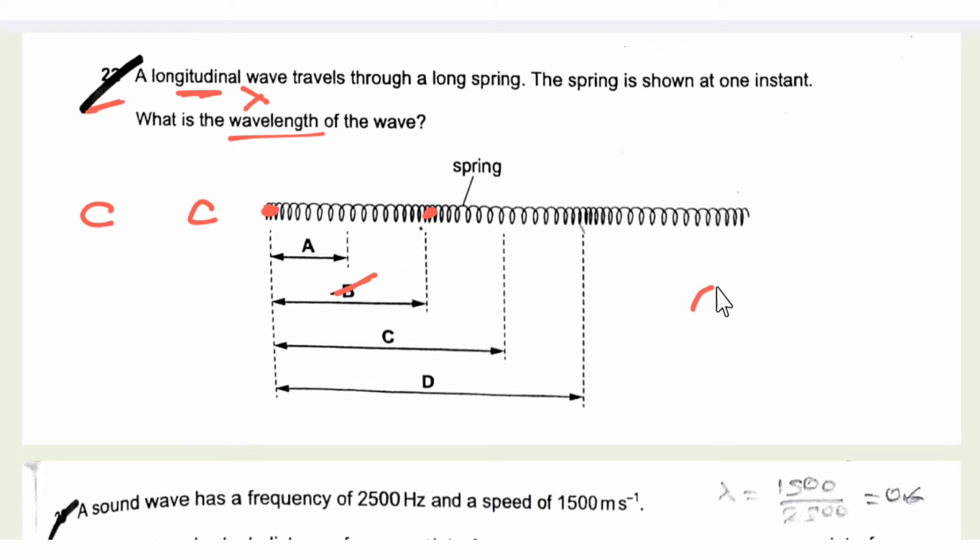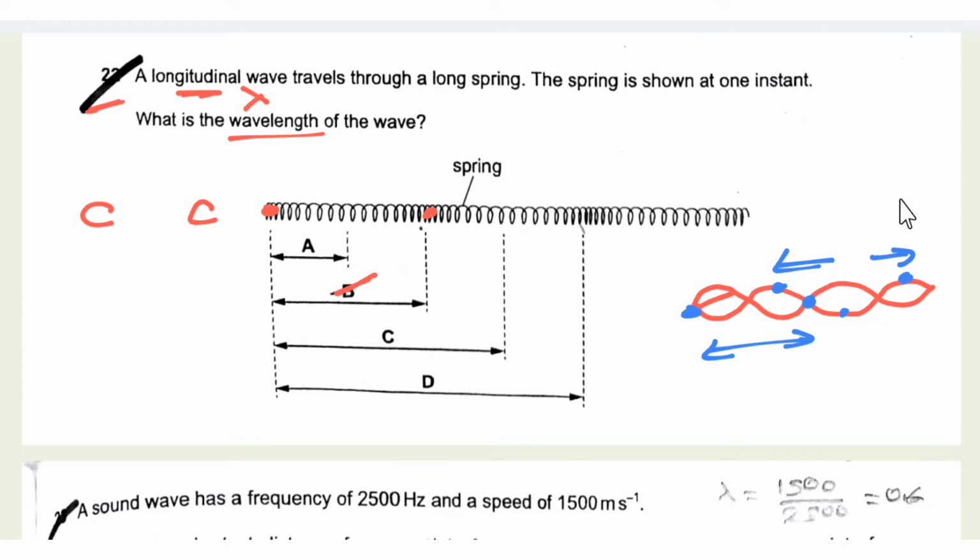But for a stationary wave, you must remember that the wavelength is from one node to the third node, or from one antinode to the third antinode. So this is the wavelength for a stationary wave.